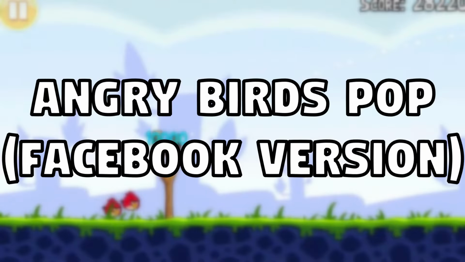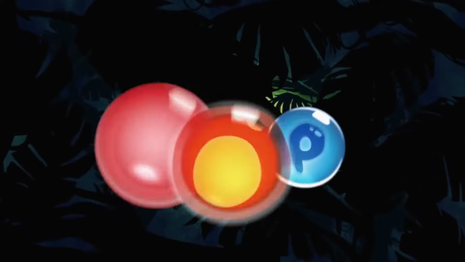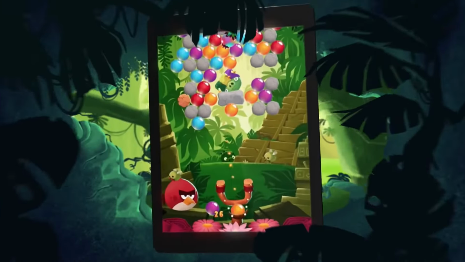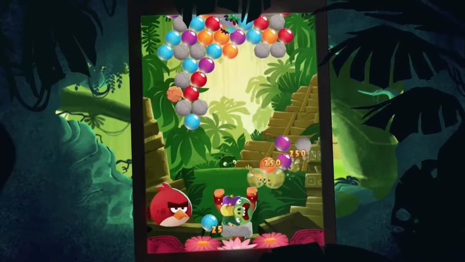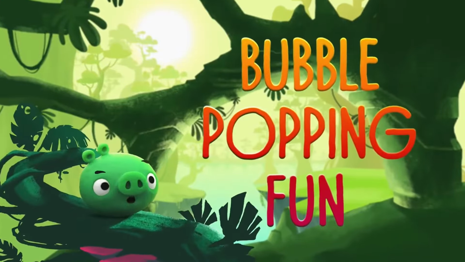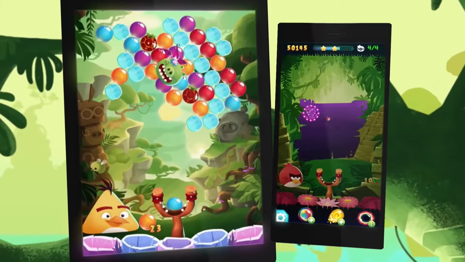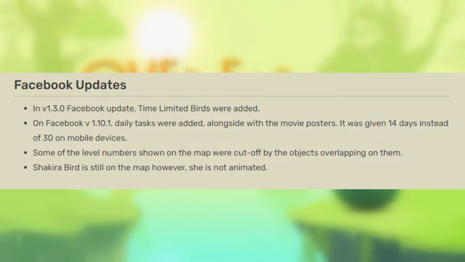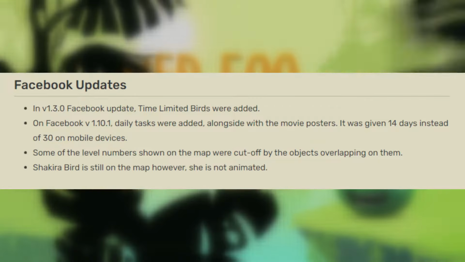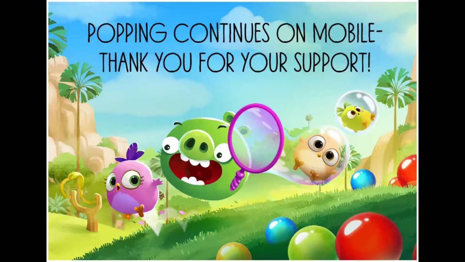Angry Birds Pop, Facebook version. Okay, so this is the first one I'm going over since it's probably the most boring one. It's just a Facebook version of the spin-off game Angry Birds Pop. It doesn't seem like it was all that different from the other versions of the game. However, there probably were a few differences and updates here and there. The game was removed from Facebook on December 21st, 2016, just a little over a year after that version came out.